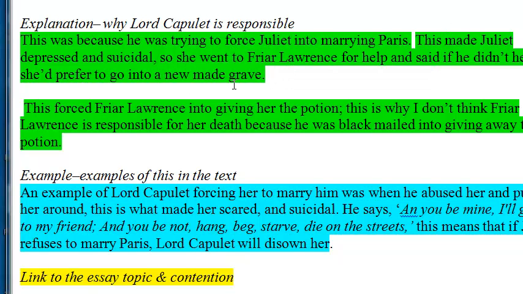And if I go here, we can say I prefer to go into a new made grave. That's come from the text. That hasn't, sorry, so we keep that as green.